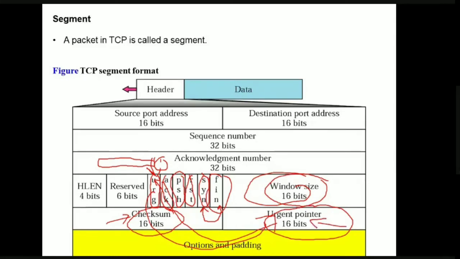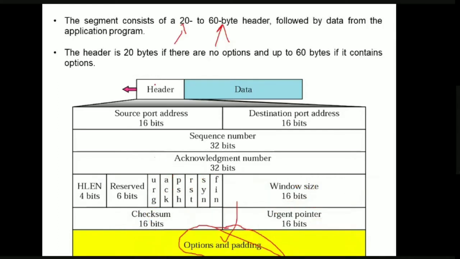What is the meaning of this? I already told you that if the urgent pointer is set, it has to send the urgent data first, and then it has to send all the other data. For this purpose, it is going to use the urgent pointer. And the last and final field is options and padding. This is an optional field which can have up to 40 bytes of information in the TCP header. So these are all the different parts of the TCP header format.